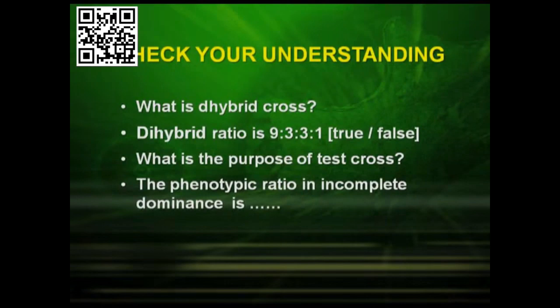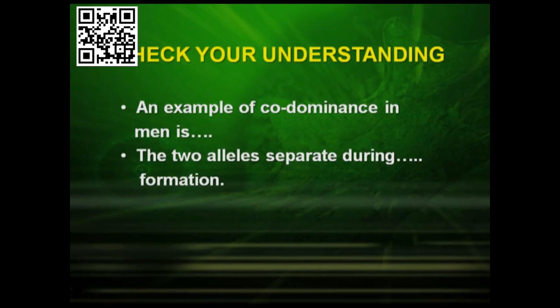Now try this to check your understanding. What is a dihybrid cross? The dihybrid ratio is 9:3:3:1, true or false. What is the purpose of a test cross? The phenotypic ratio in incomplete dominance is, an example of codominance in man is, and the two alleles separate during formation.